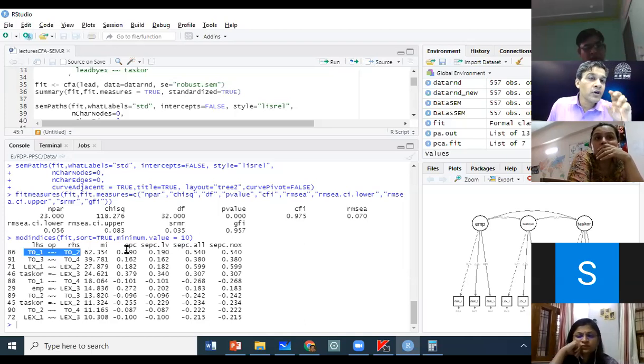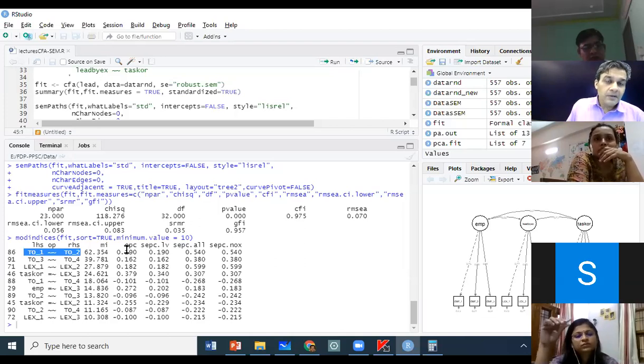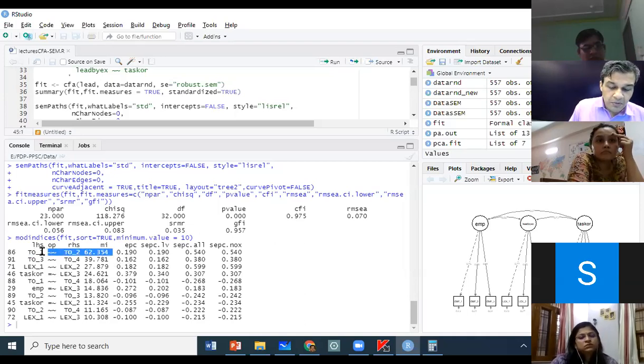Remember we said we want chi-square to be 0. H0 was that chi-square should be 0. So we want the chi-square to fall so that our model becomes good. So it says that if you add this path to your model, your chi-square will drop by 62. From 118 that it is currently, it will go down by roughly 62. The rest you can simply ignore. This first part is what is most important.